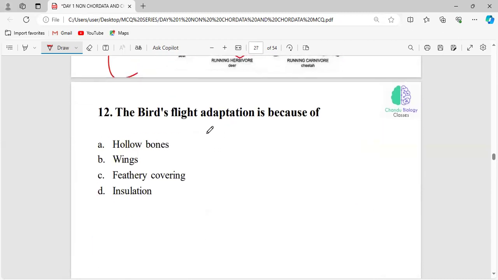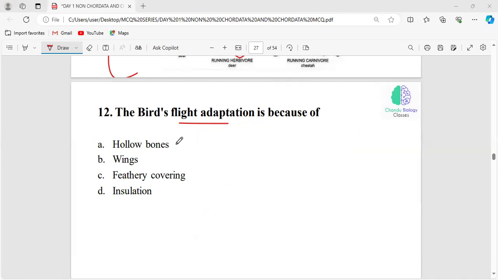Okay. The next question: the bird's flight adaptation is because of. Don't take much time for these questions. It is very easy to answer. The bird's flight adaptation is because of.